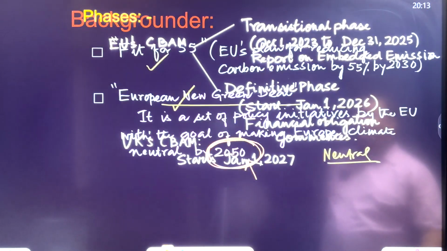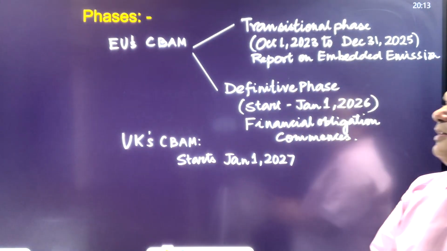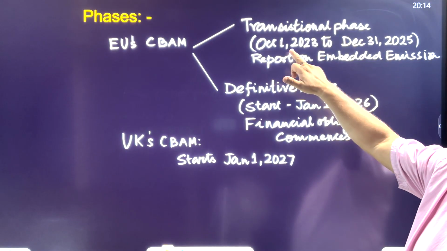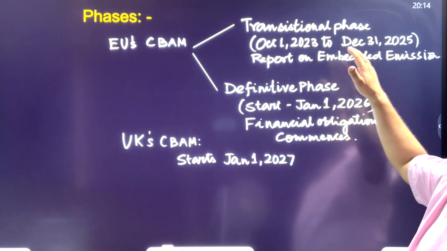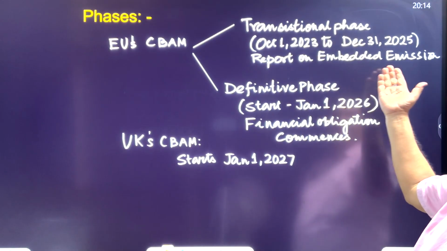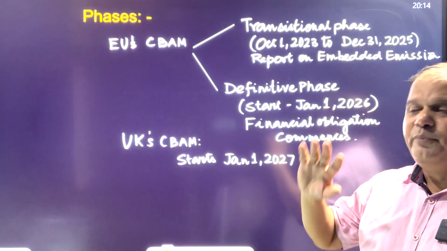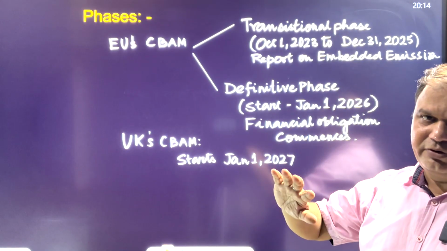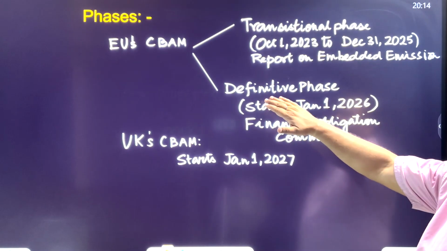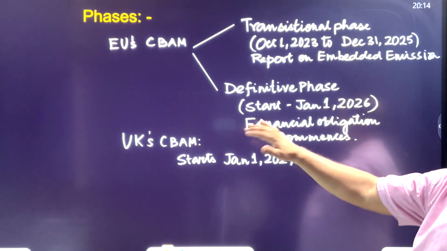Next, see. Now, as far as phases are concerned, already I have discussed that for the EU CBAM, there are two phases. One is October 1, 2023, already we are in that, to December 31st, 2025, and report on embedded emission. Certainly, this is required because the importers have to report to the government agencies. And the second is a definitive phase. Now, definitive phase means what? The financial obligation would be starting. Imposition of tax would be starting.